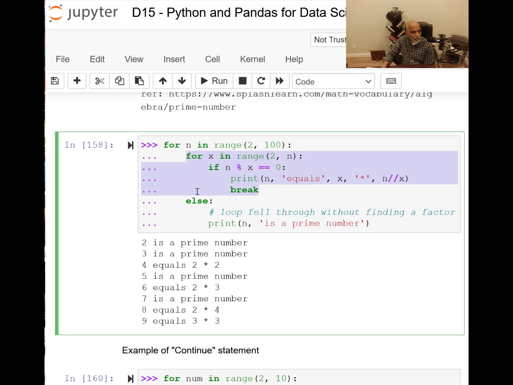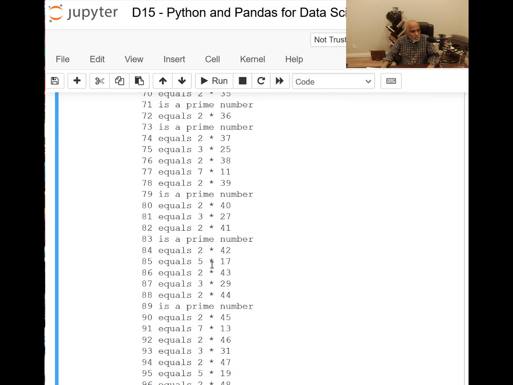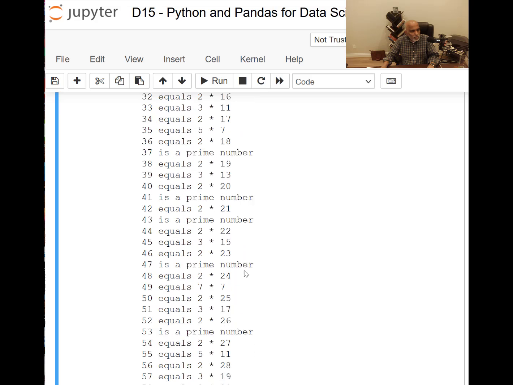So then you are going back. Else, if it's never 0 up to the number n minus 1, then you just come here. The loop fell through without finding a factor, so it's a prime number. Okay, that's what this logic is about. So let's do this one. It's going to be a long one, because I'm talking about 100 numbers. So you can see what these factors are. It gives you those factors too.